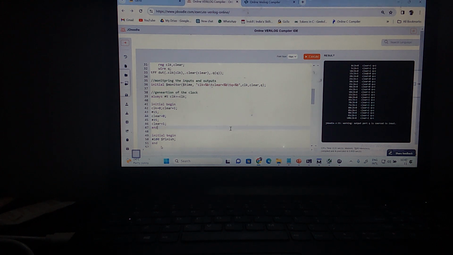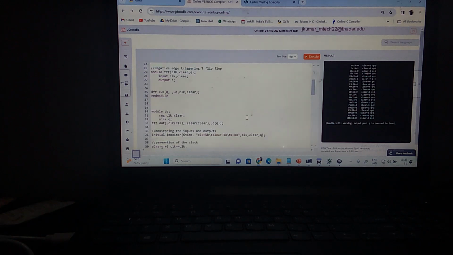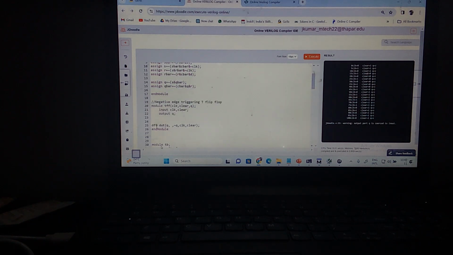What changes do I need to make? Here, clock and clear are working fine, but Q is giving high impedance. Sir, please check the D flip flop instantiation. Okay, this is my D flip flop instantiation, with Q as the output, but the D flip flop takes the clock first, sir.